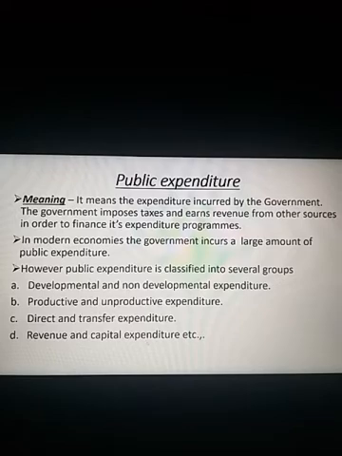Sometimes you may get a question like this: what is public expenditure? How is public expenditure classified? That means you're going to write the types. You just have to list them. Or for any one of these types, they may ask you to differentiate, like developmental, non-developmental, productive, unproductive, like that. So today, let us discuss these types in detail one by one. Observe carefully.